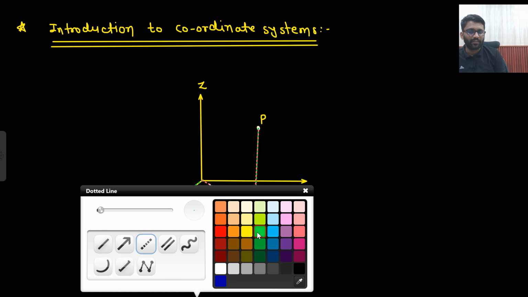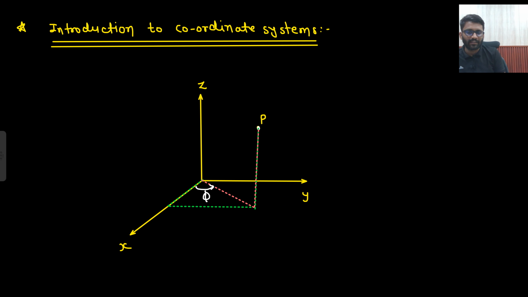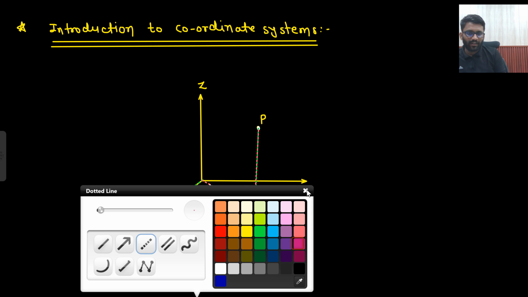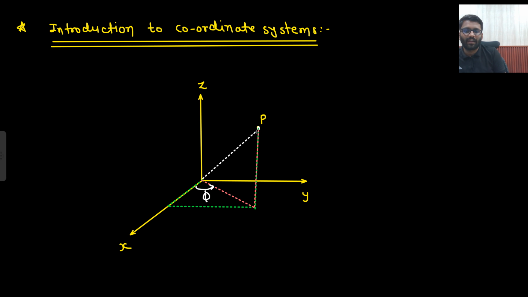The next guy was so much smart that he said that, sir, I will, which color should I choose? This, right? That, sir, I will directly jump here. But this guy needs to tell a lot of things. This guy needs to tell that we will study when we study about spherical coordinate system.